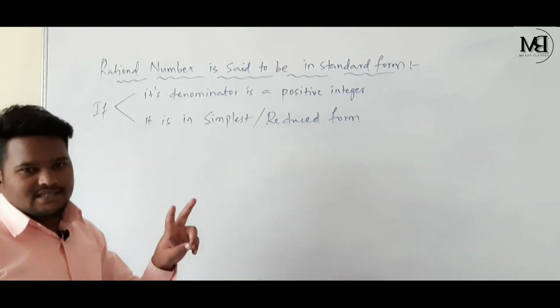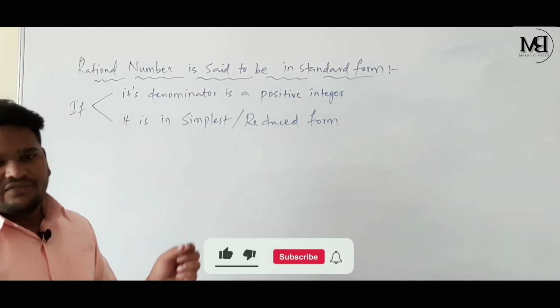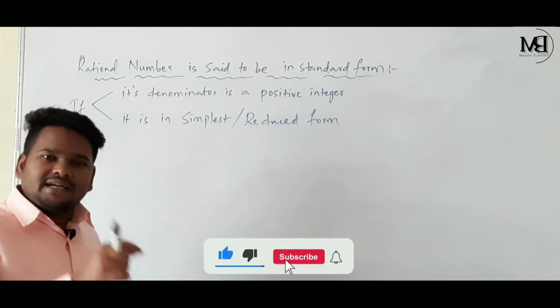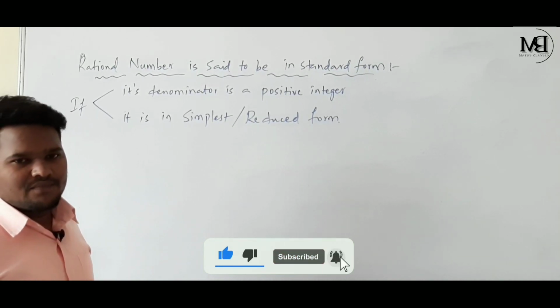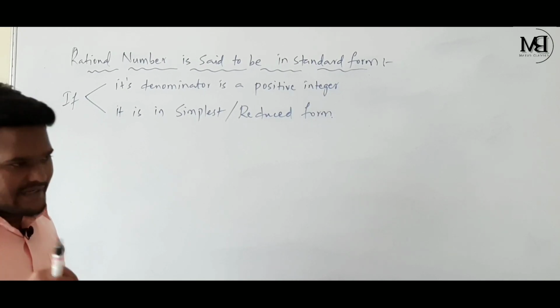There are two conditions, and then only a rational number is said to be in standard form. First condition, its denominator must be a positive integer. And second condition, it must be in simplest or reduced form.